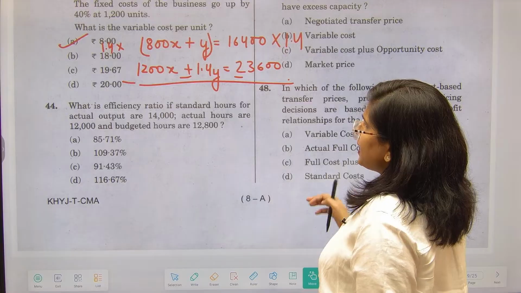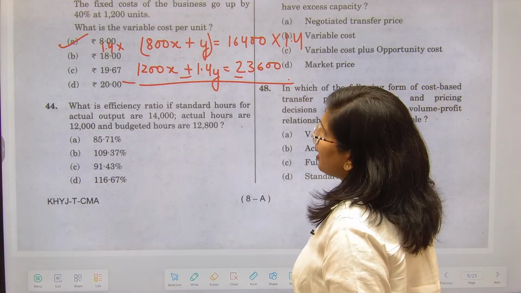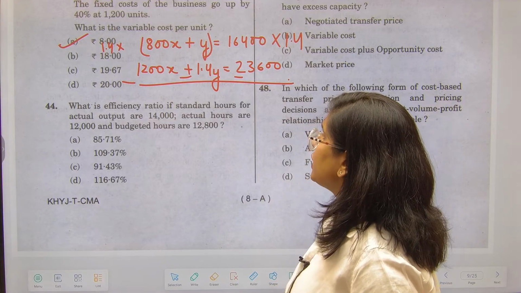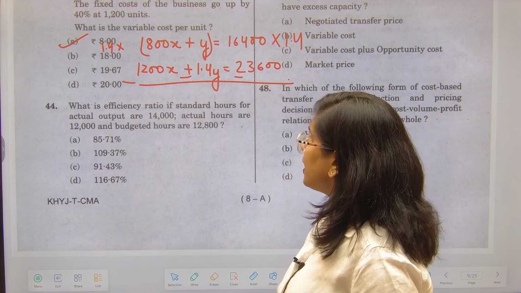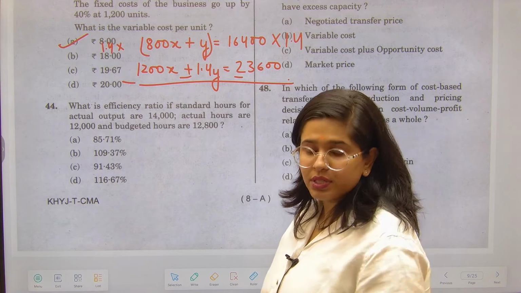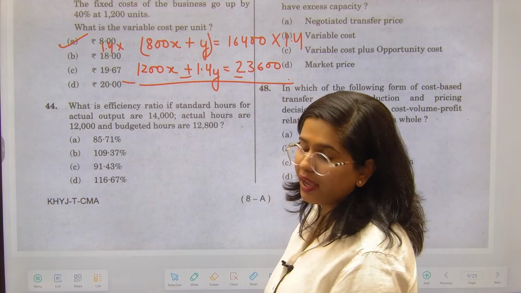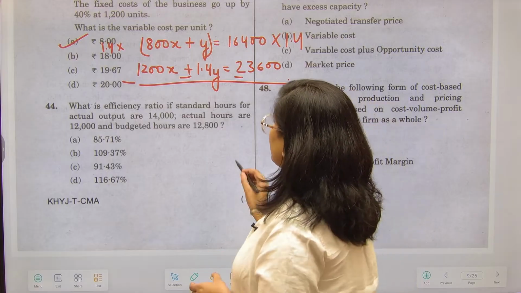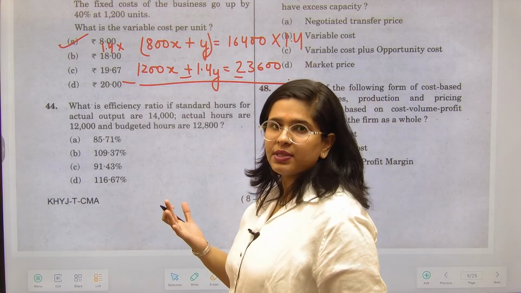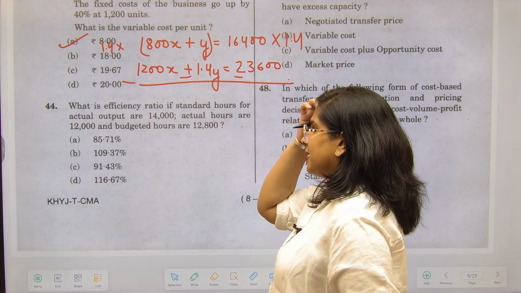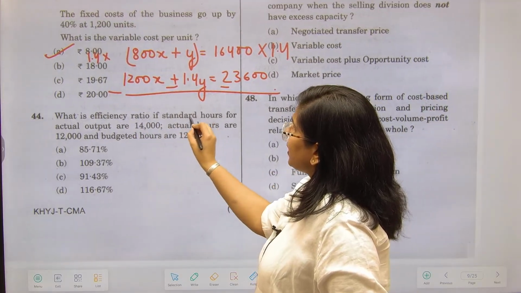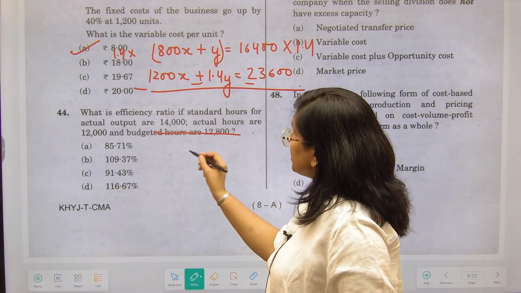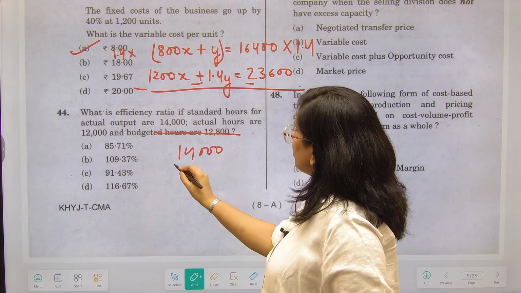Next question is what is the efficiency ratio अगर आपके standard hours for the actual output is 14,000, your actual hours are 12,000 and the budgeted hours are 12,800. आपको simply यहाँ पे efficiency ratio calculate करना है कि आपने कितना काम किया, right? So अब over here see, we will take efficiency किस हिसाब से calculate करी जाएगी, even if you do not know the formula. See, the standard hours were 14,000. ठीक है, इतना आपको लेना चाहिए था. Ignore the budgeted one. This is not going to be counted in efficiency. इतना आपको लेना चाहिए था, but you only took 12,000.